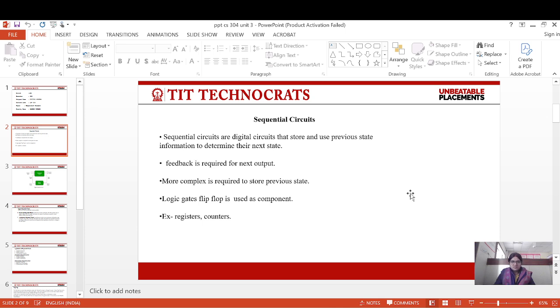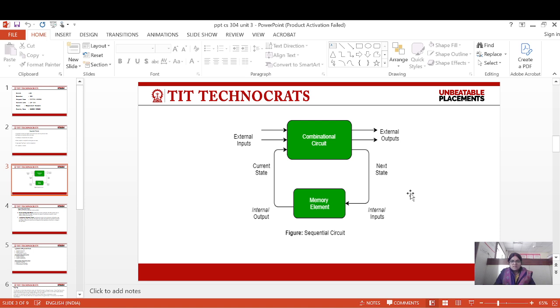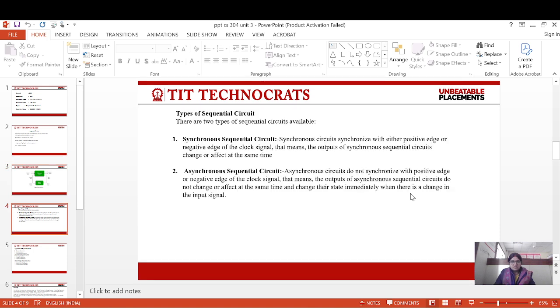What is a sequential circuit? Sequential circuits are digital circuits that store and use previous state information to determine their next state. Feedback is required for the next output. More complexity is required to store the previous state. Logic gates and flip-flops are used as components, for example in registers and counters. This diagram is a sequential circuit.